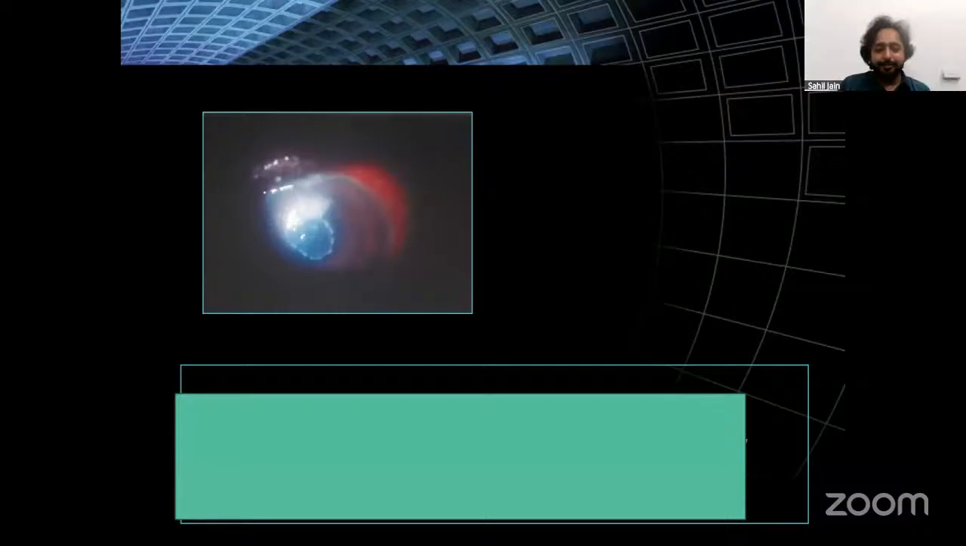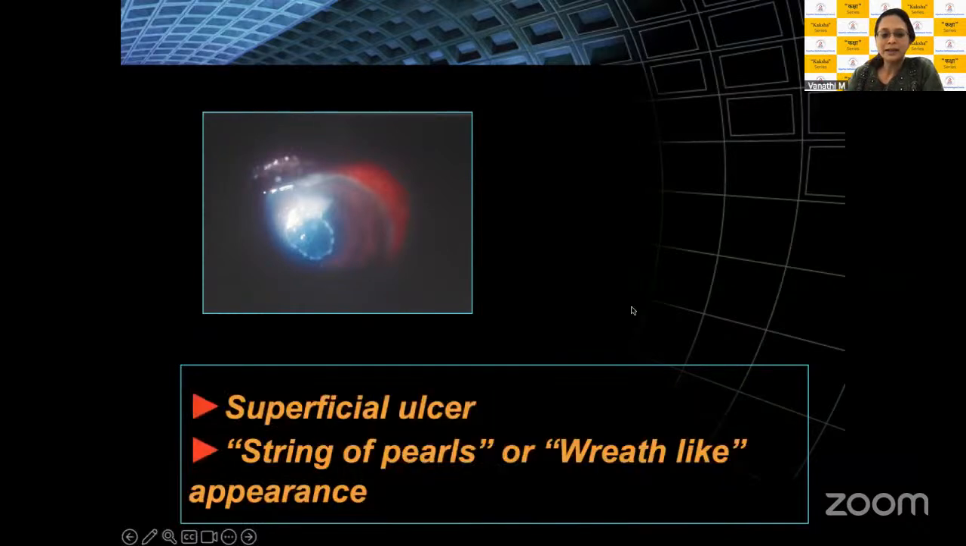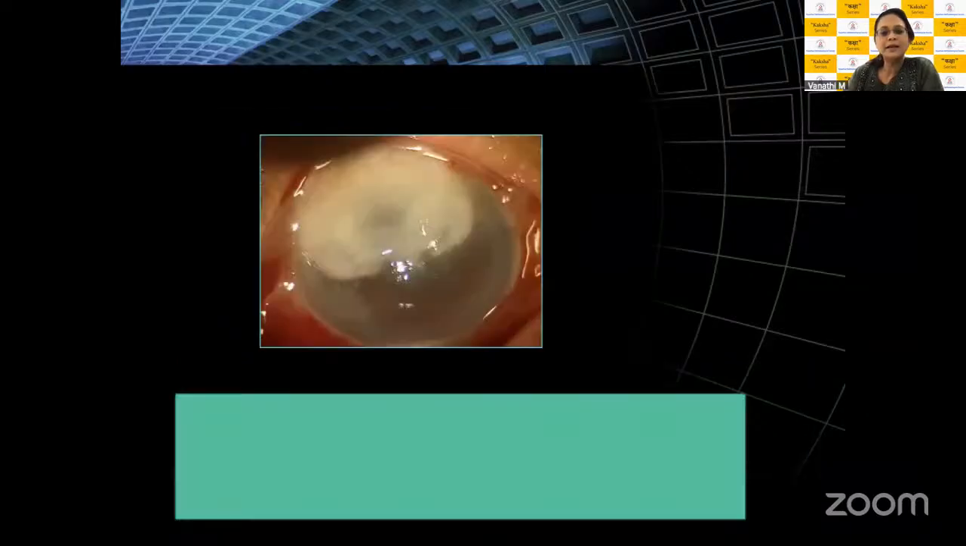Yes, absolutely. It's like a pearl, a ring of pearls or a wreath-like pattern which you would see, and this clinches your diagnosis of nocardia. It would present very much like a fungal keratitis, and patients might have a history of contaminated soil or contaminated water, common in these children who play football on red soil. So this is very common in the south here, and it's nocardia, and you need to recognize the string of pearls or the wreath-like appearance here.